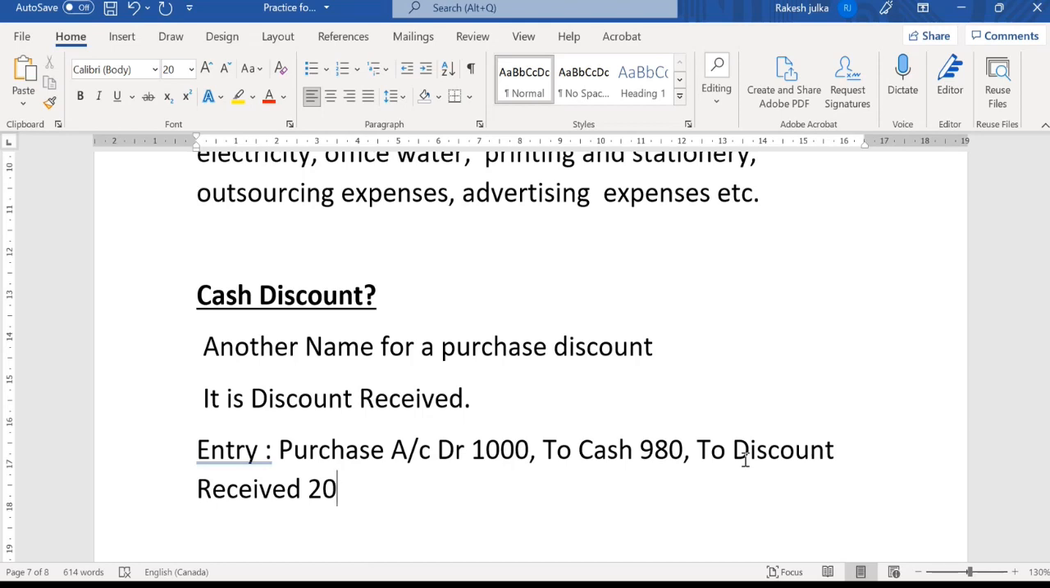And purchase account debit. This is the goods that we are receiving, right? So goods are real, so debit what comes in. So purchase account debit, to cash, to discount $20 in this case. I have taken this general entry just to make you understand the cash discount, right? So cash discount is an income in this case.